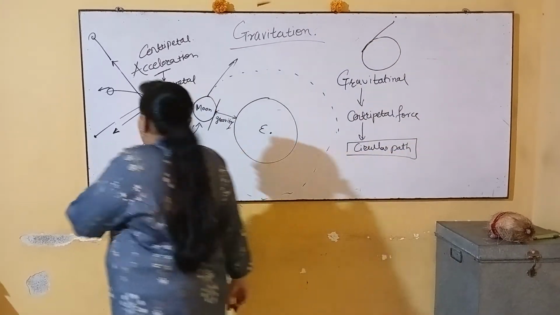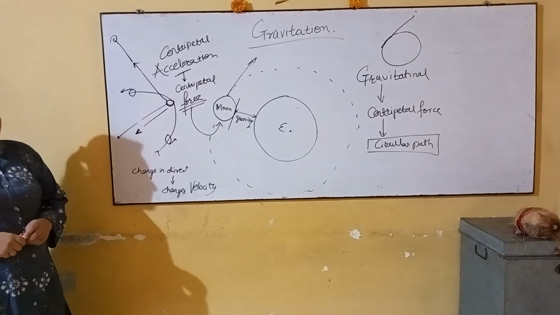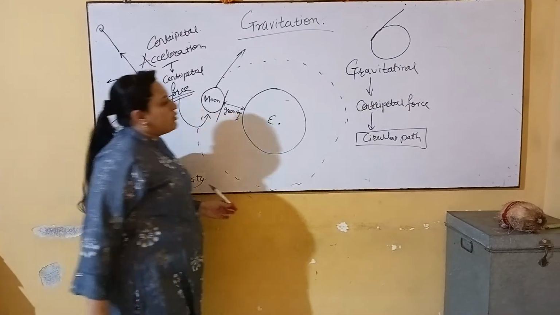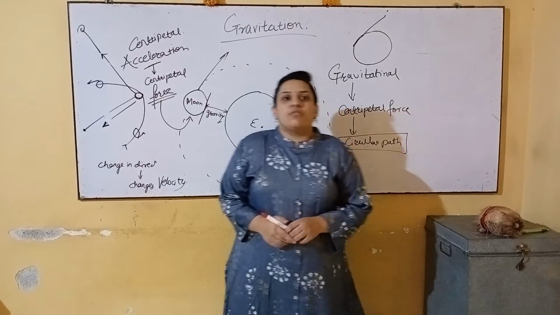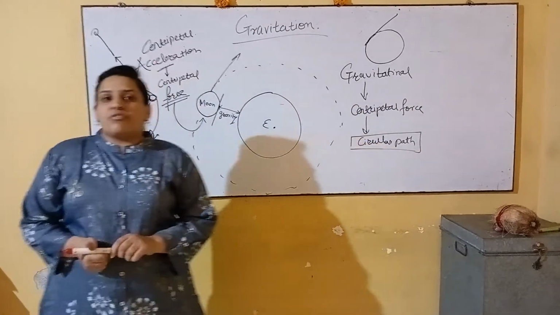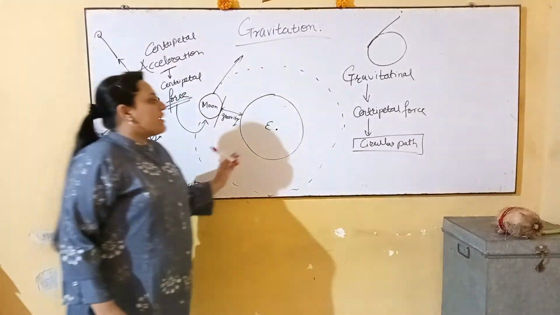So in this way we can know the movement of the moon around the earth. From this we get to know that the movements of planets in the universe, movements of satellites, and movements of different heavenly bodies are due to gravity and gravitational force.